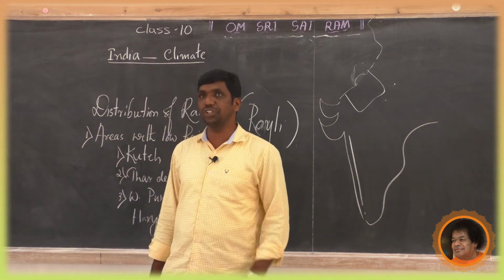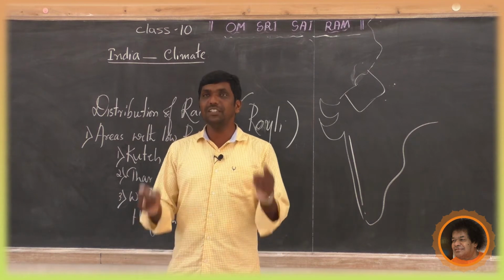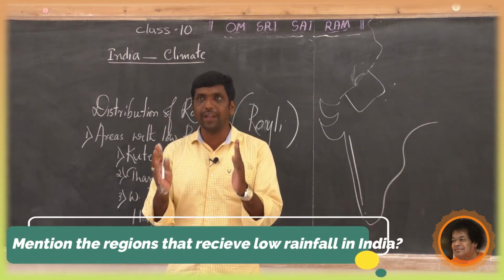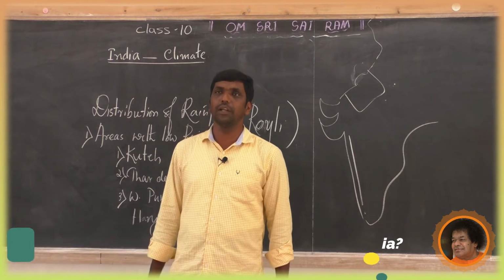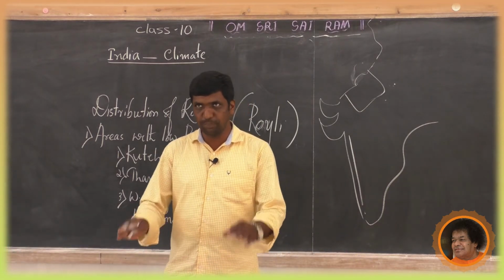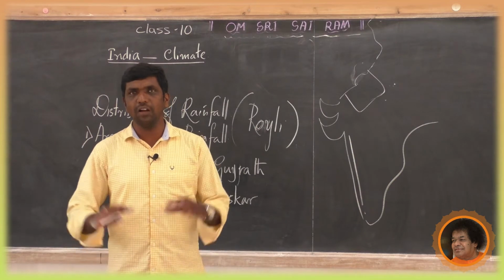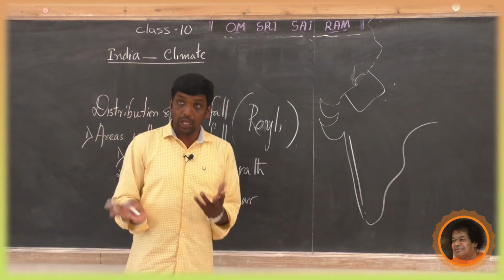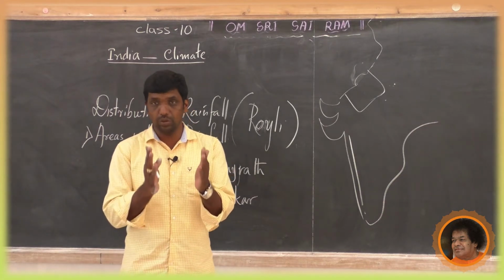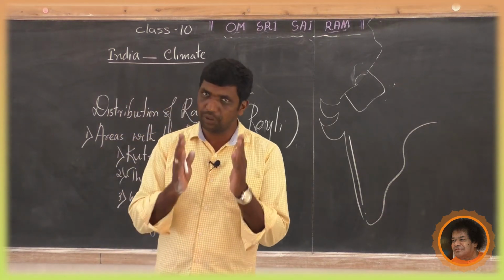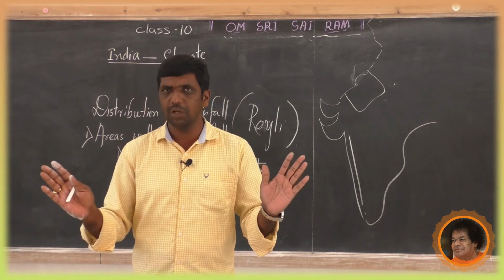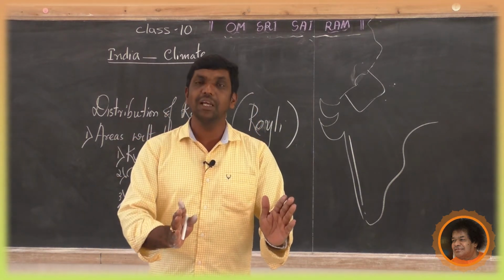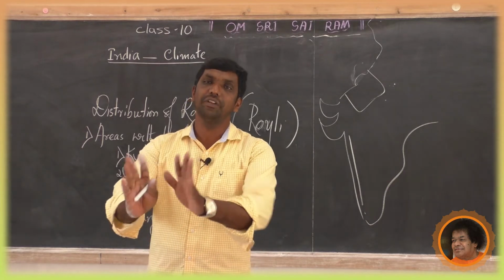And another question: mention the regions which receive low rainfall in India. Answer is very simple. Rajasthan, Thar, Western Punjab, Haryana, Gujarat, Jaskar Range and the rain shadow area. But note down the question in your notes. I won't give any questions via WhatsApp for Vidyagama. This question is considered for Vidyagama.